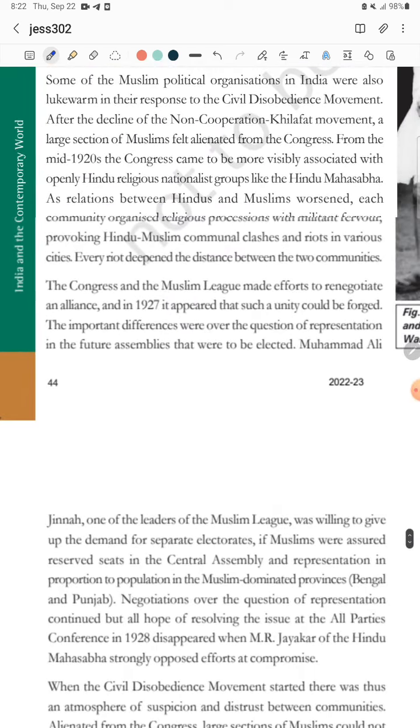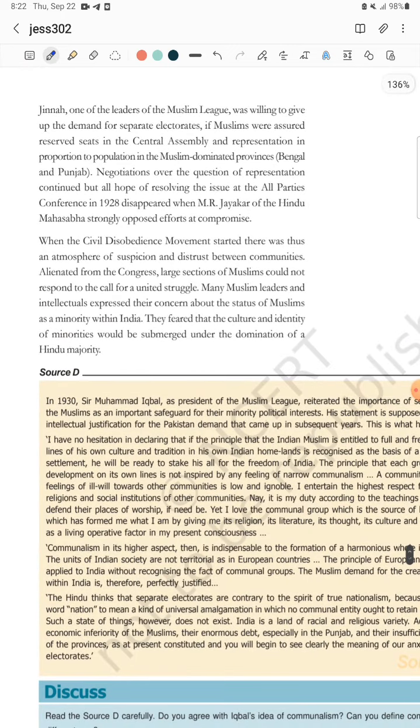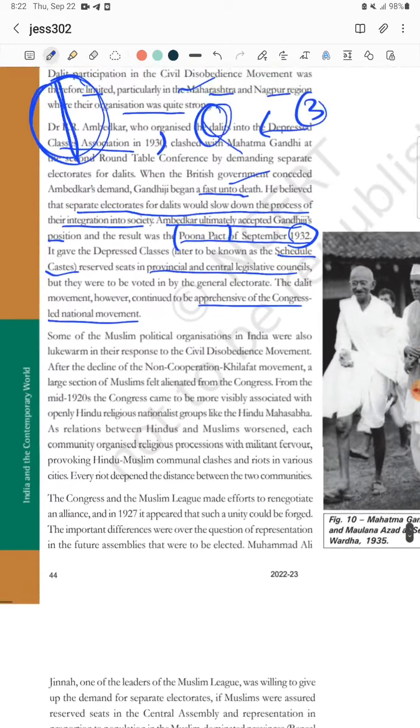Why did Muslims not participate in the civil disobedience movement? What were their demands? Why were they fulfilled or not fulfilled at the time? We'll discuss this in the next class. Okay, hope you understood it well.